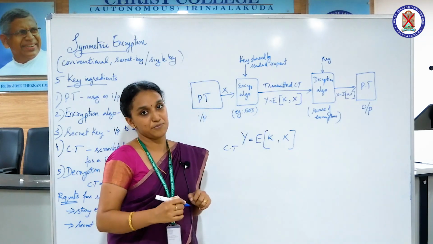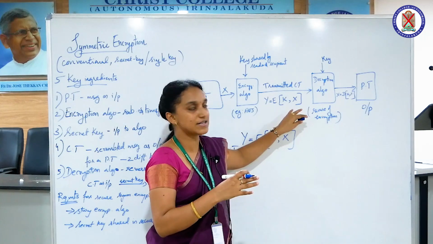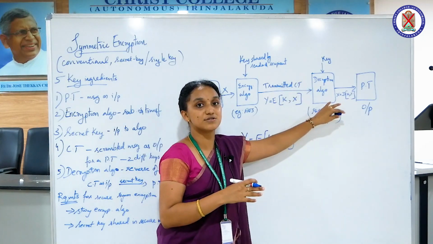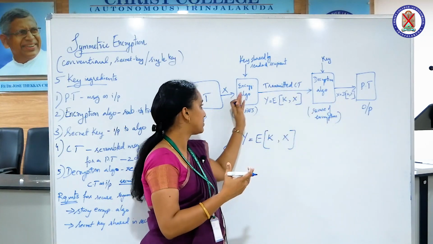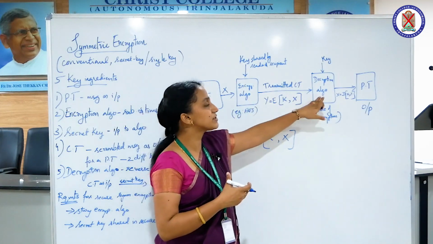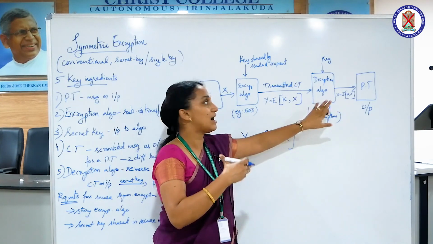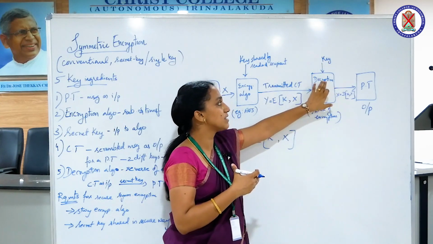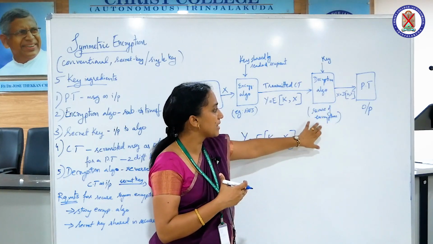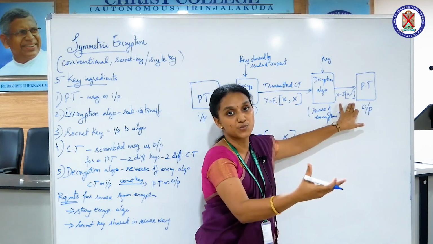Okay. Now you have the ciphertext transmitted over here, which then enters the decryption algorithm, which is actually the reverse of the encryption algorithm. Here also the same secret key, which is shared by both the entities, is used. So the key is being used in this decryption algorithm. And finally you get what? The plain text at the output end.